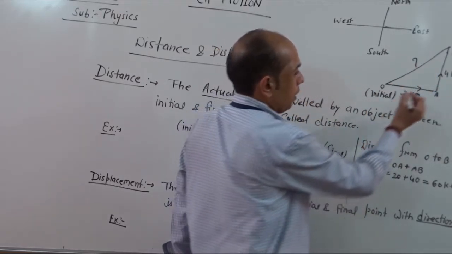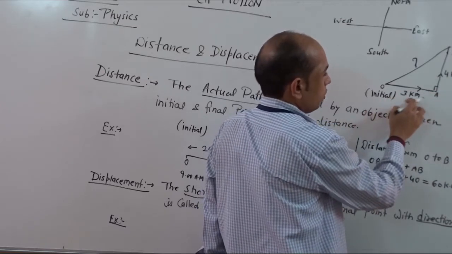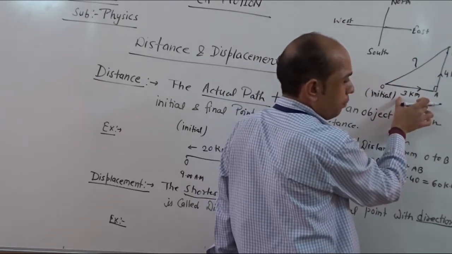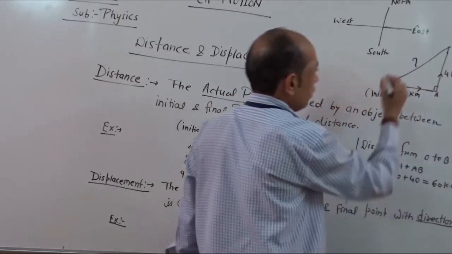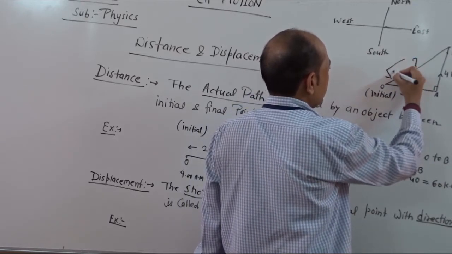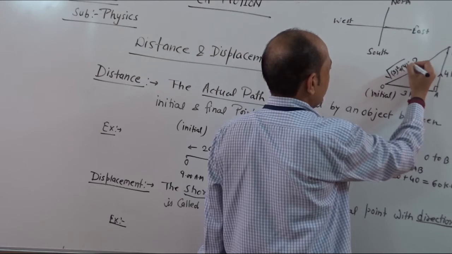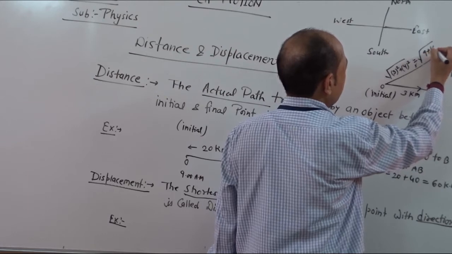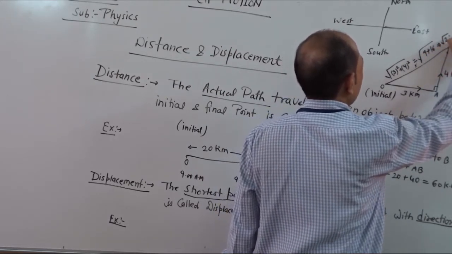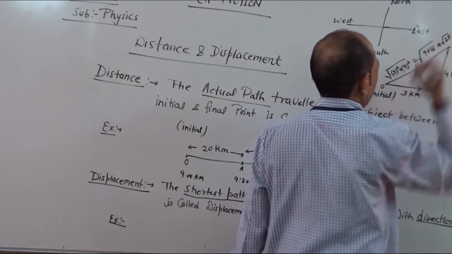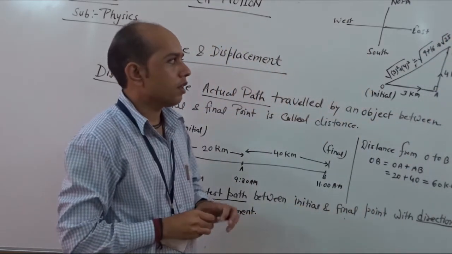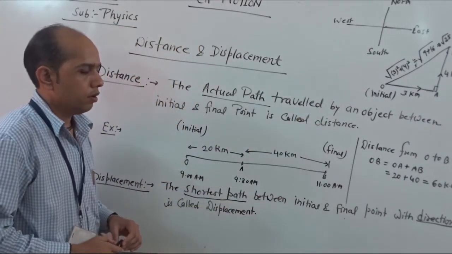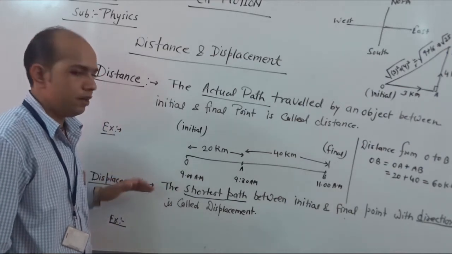So if we apply Pythagoras theorem here, in order to calculate the hypotenuse, it is the square root of base square plus square of perpendicular. So what we see here is 3 square plus 4 square, that is 9 plus 16, which equals the square root of 25, and it gives 5. So in this situation 5 km is the displacement. So this is one of the differences between distance and displacement.